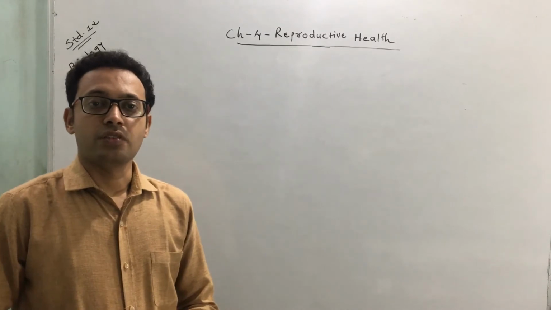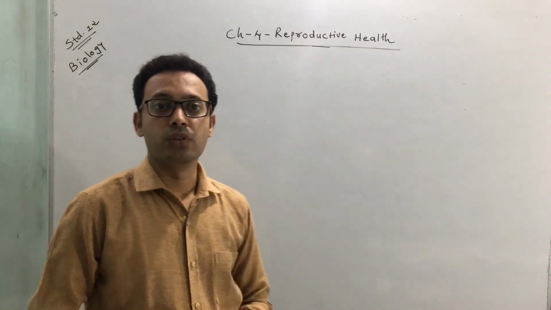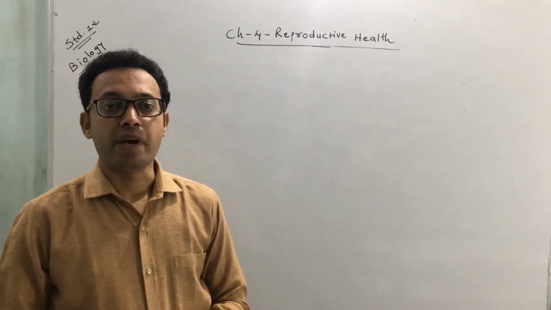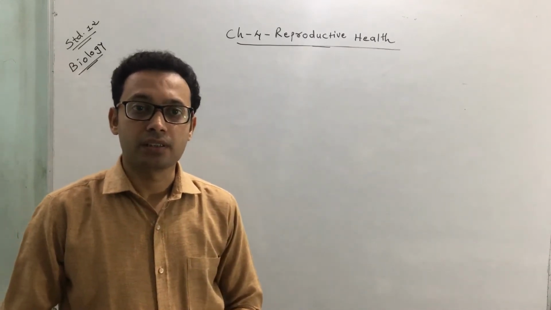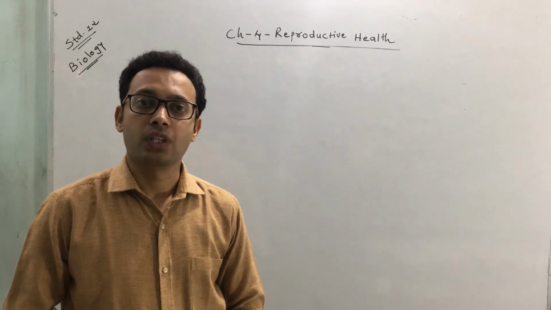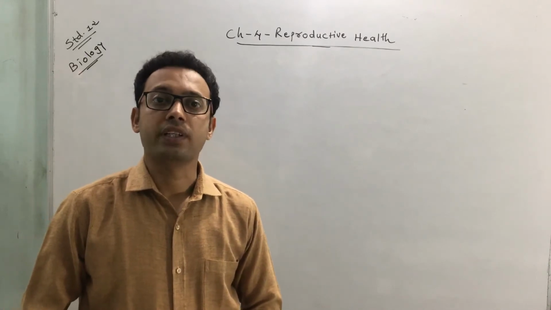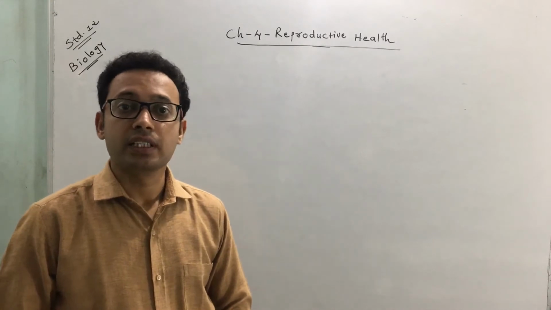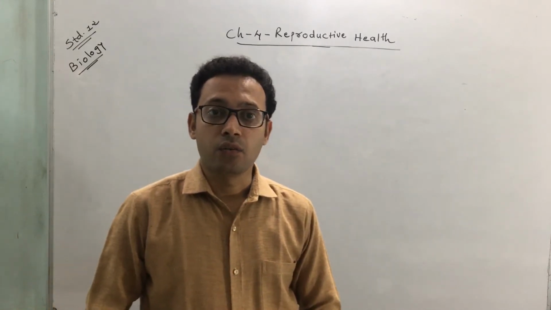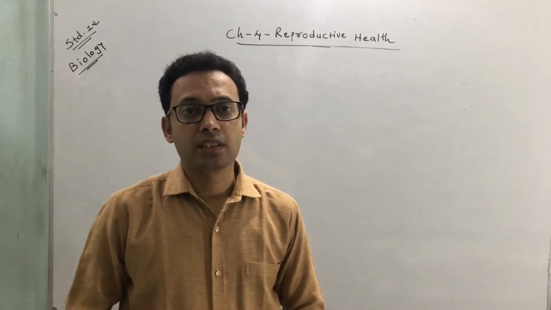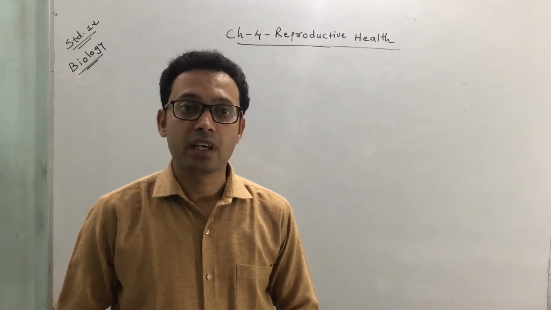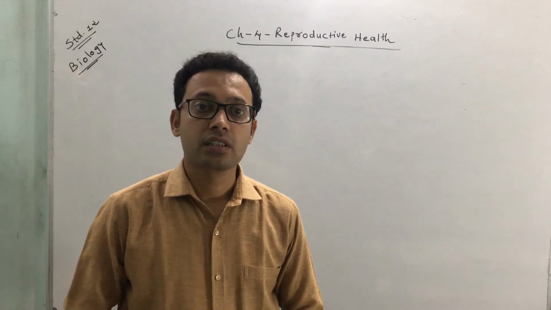In the previous session, we were discussing chapter number 4, reproductive health, and we have discussed many aspects of reproductive health. Specifically, what is reproductive health? What is the purpose of reproductive health? Why is reproductive health necessary? What are the different contraceptive methods of birth control? What is MTP and what is its significance?